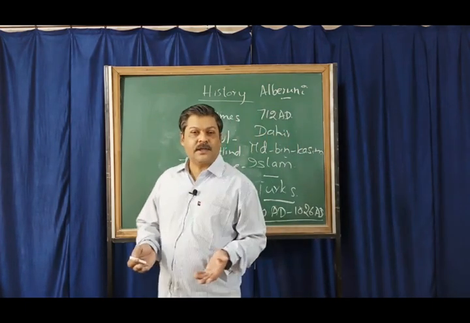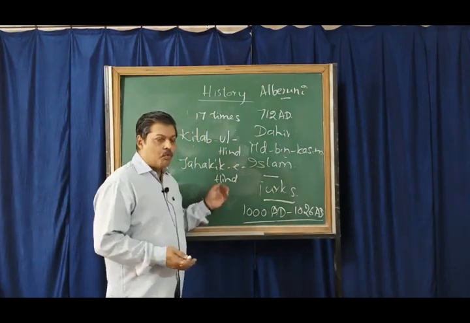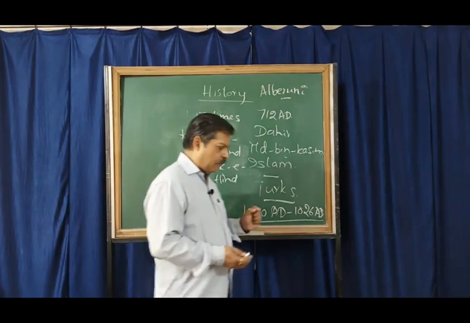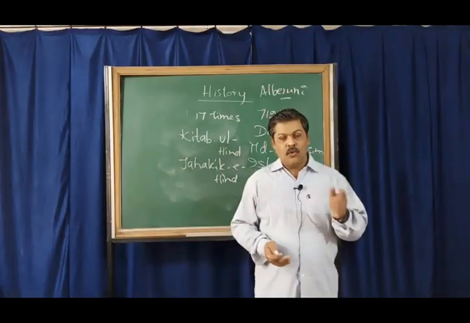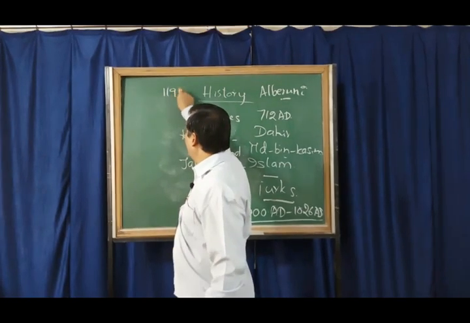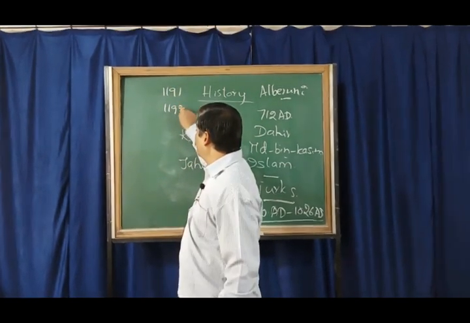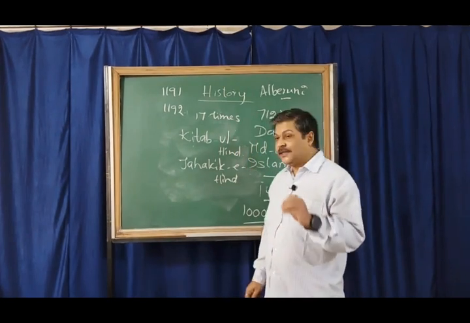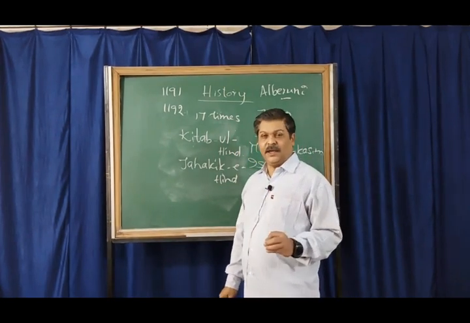After Muhammad Ghazni, we have Sultan Muhammad of Ghor, who invaded India in 1191 and 1192 with the intention to establish a Muslim rule in India.